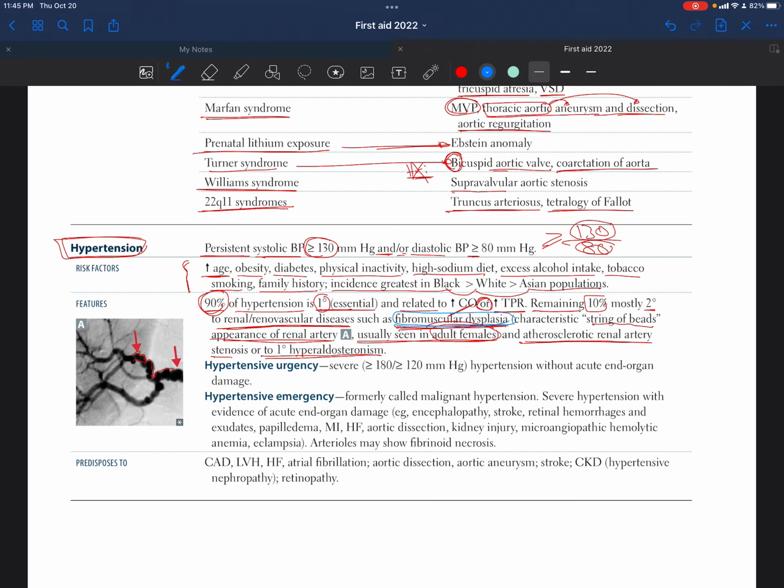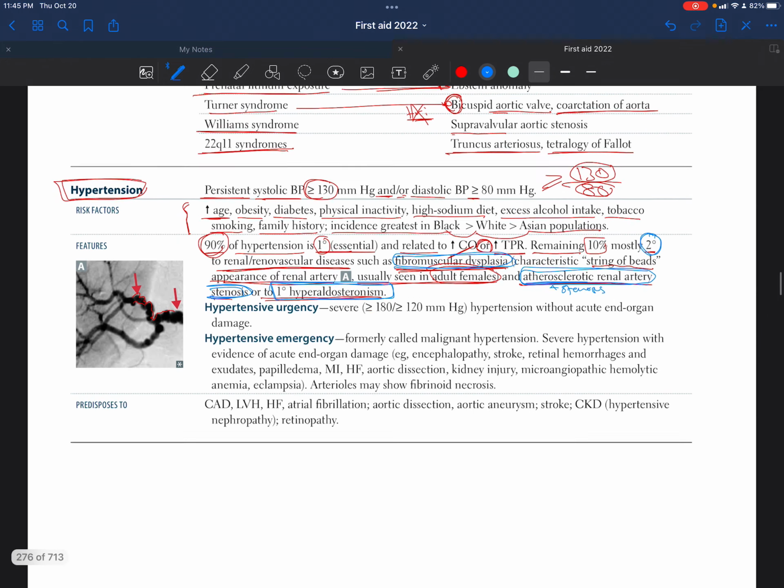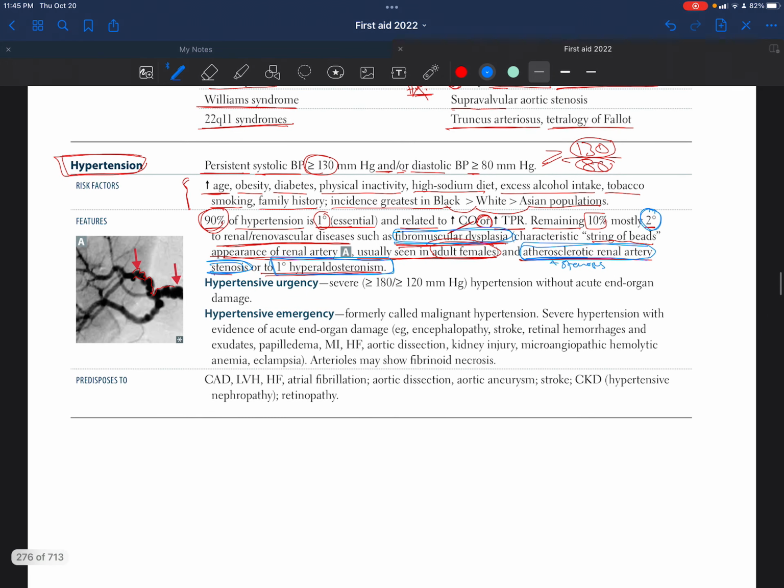So first, we have the fibromuscular dysplasia that occurs in adult women, and it has the appearance of string of beads. And also the other disease is atherosclerotic renal artery stenosis. So it's just atherosclerosis in addition to it causing stenosis. And also the hypertension could be secondary to a primary hyperaldosteronism. So that's for the features right now.